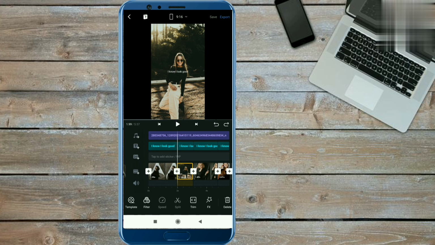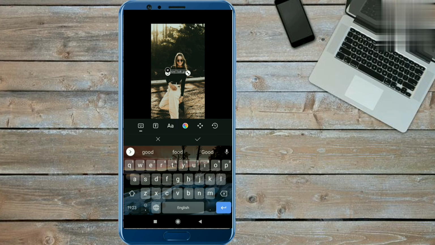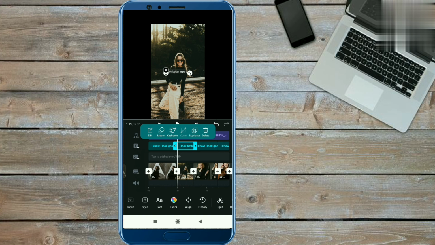Now guys, you have to click on the second text timeline and click on the edit option. Now you have to remove this first text and type here I look better in person, okay? You have to type like this and you are done from here, okay?